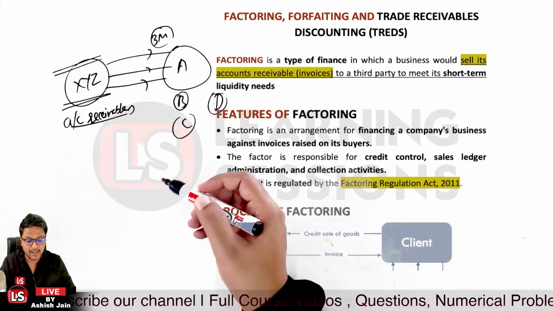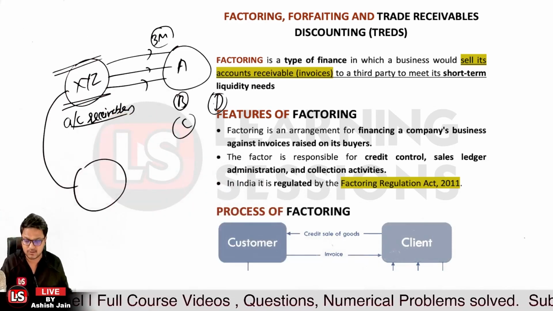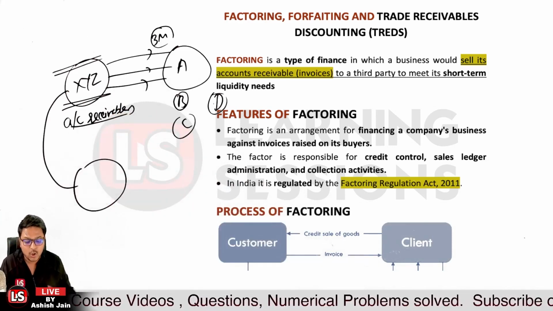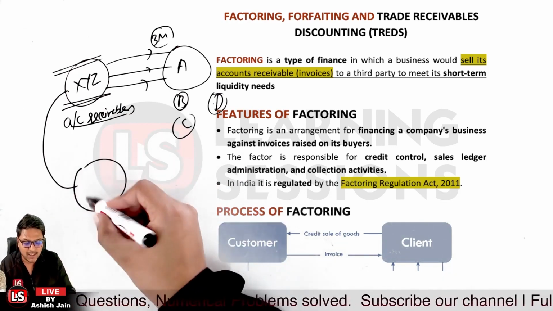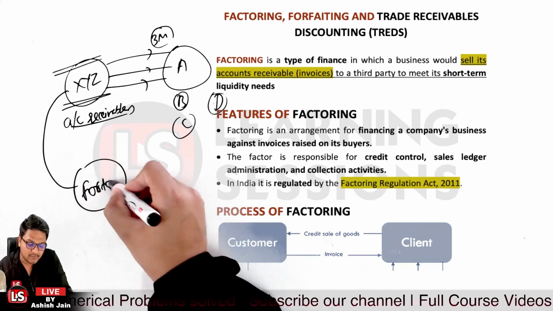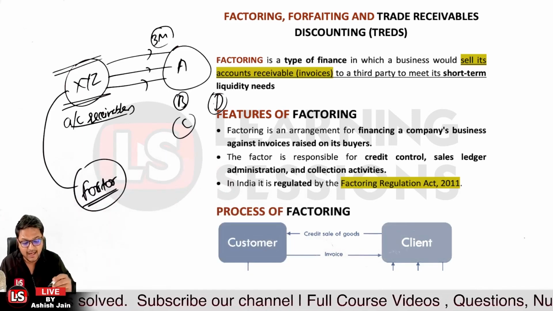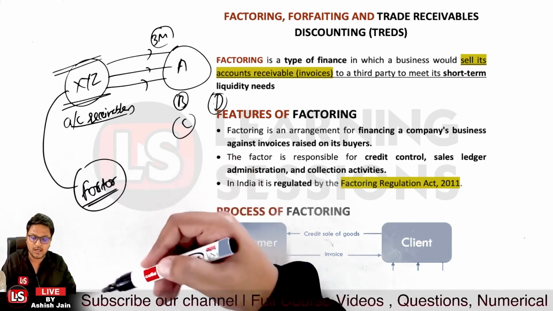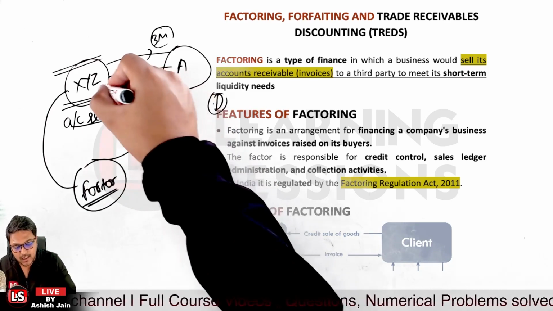Now here XYZ will be assigning these account receivables, so a charge of assignment will be processed, and further these account receivables will be transferred to the company that is a factor over here. Factor will be purchasing these account receivables, and after a discount and after maintaining a margin, it will be paying the liquidity to XYZ.